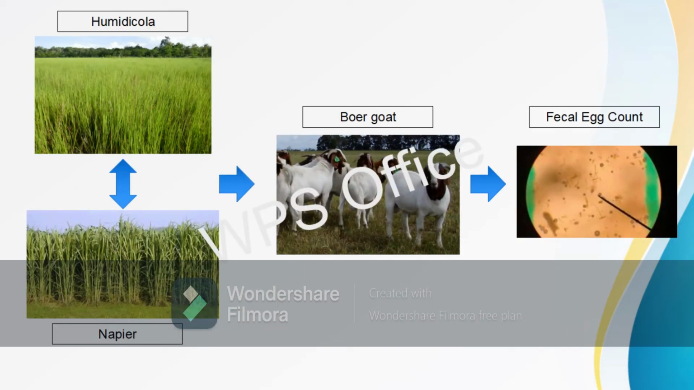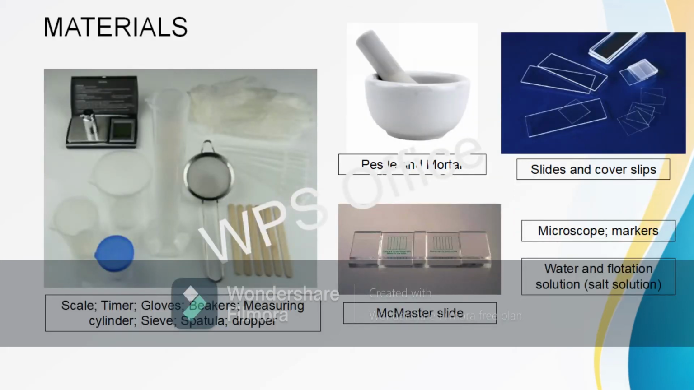In the process of the project, humidicola or Napier will be fed to the goats, and then we will run the FEC, fecal egg count. These are the materials needed for the experiment.